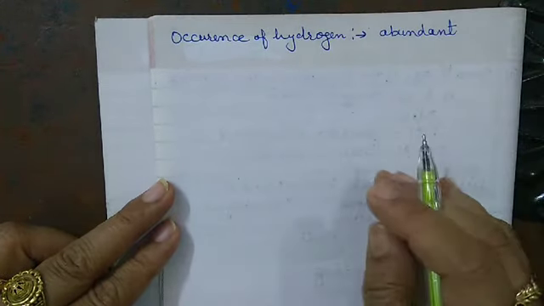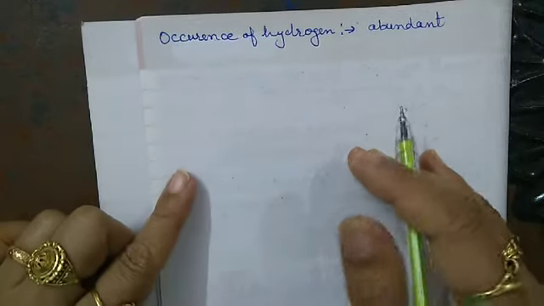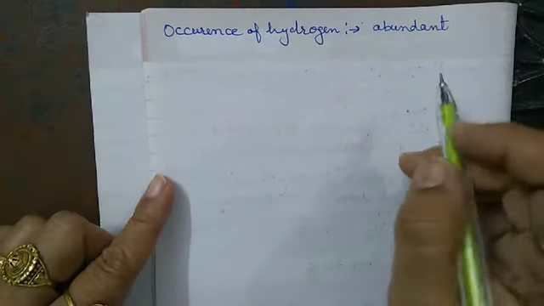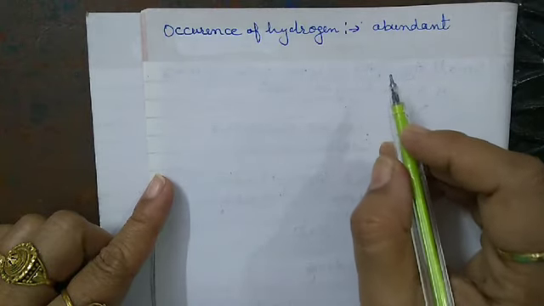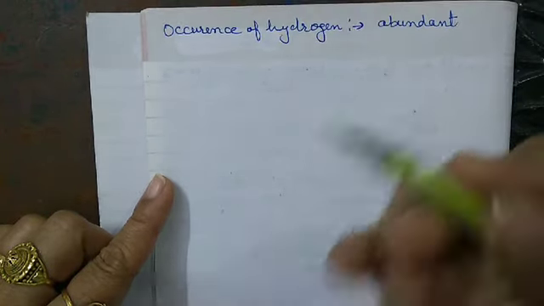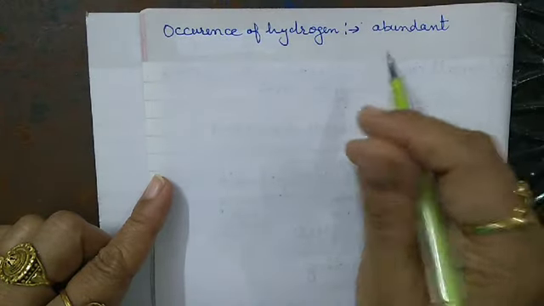It is present in a very good amount. It is the most abundant element in the universe and is also common on the earth.